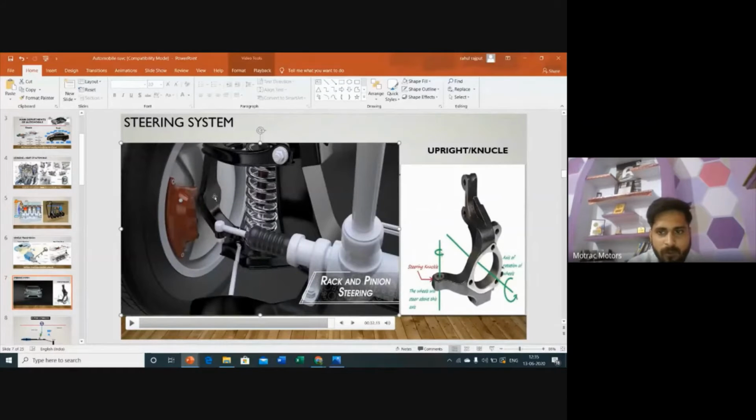Okay, so this part is also known as an upright, and here is how it looks in the real market. In that upright part there are lots of points available to connect different kinds of departments. Like this particular point is connected to the steering, so your whole vehicle will turn at different angles about this axis. This is the steering axis, or you can say the vehicle steers about this particular angle. It is the axis of rotation of the wheel.